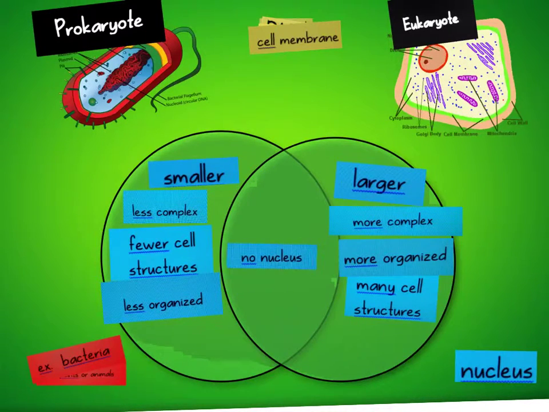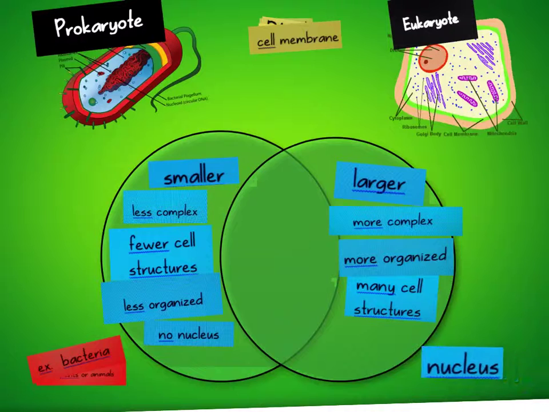Which one has no nucleus? If you said prokaryote, you were right. For example, the DNA that's in the prokaryote is kind of free-floating right in here. And in the eukaryote, the DNA is inside the nucleus. So a eukaryote has a nucleus.